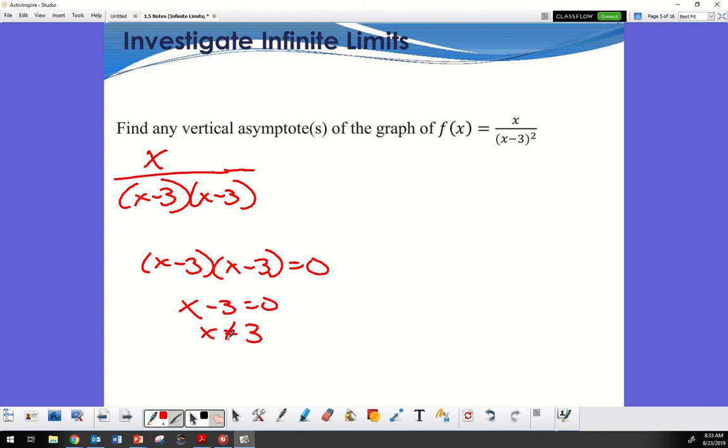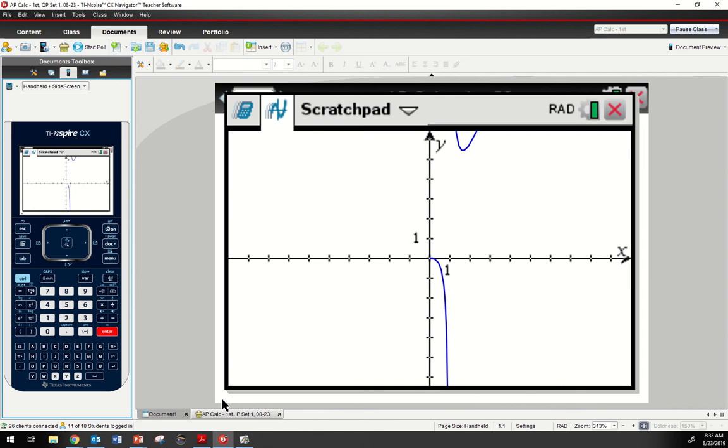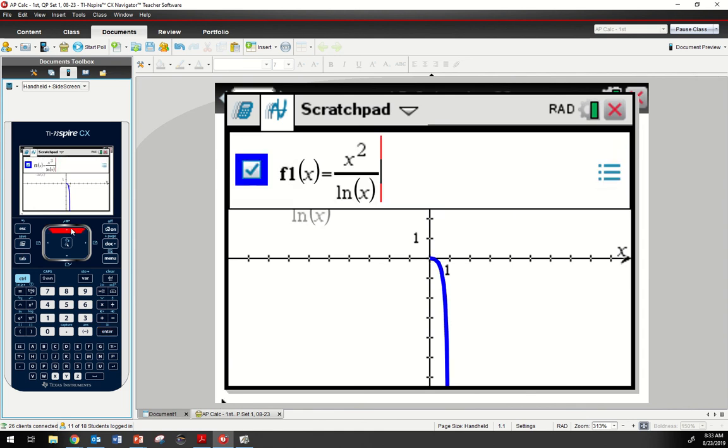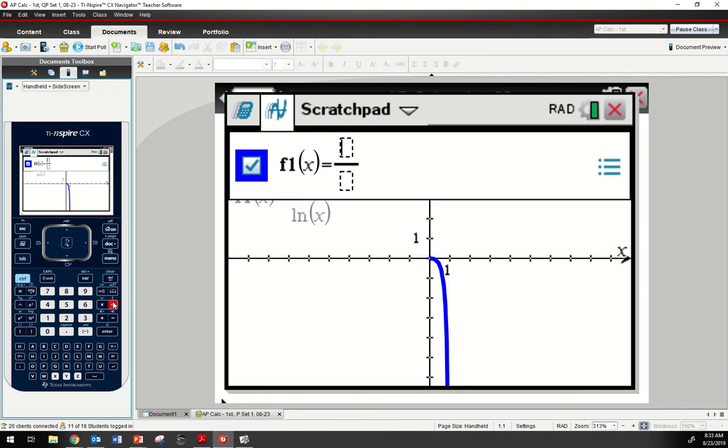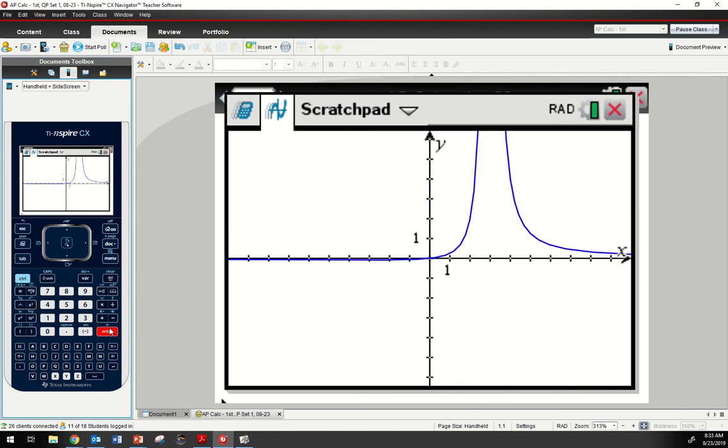All right, let's see what it's going to be. x over x minus 3, squared. There you go. I only have one asymptote there, even though I have an x minus 3 twice. So still at 3.